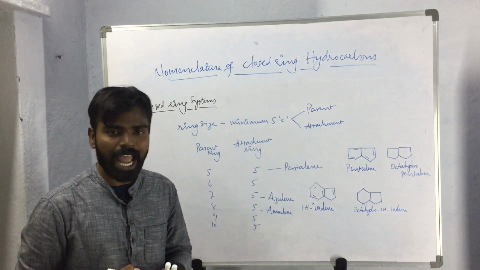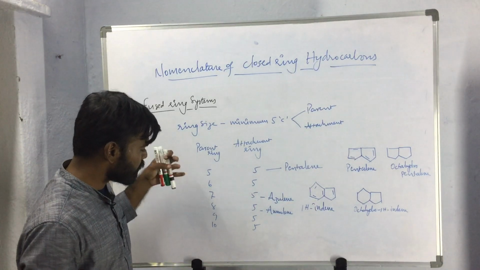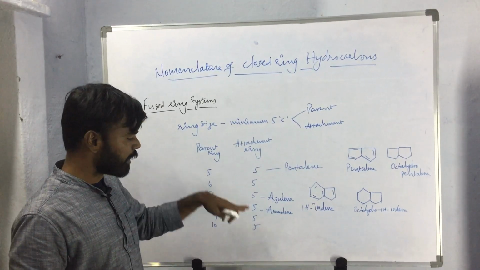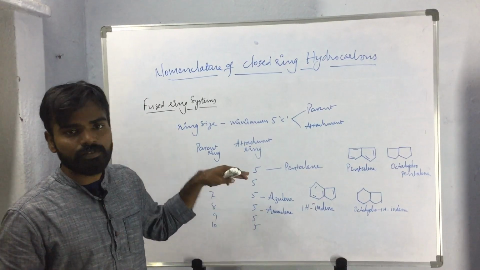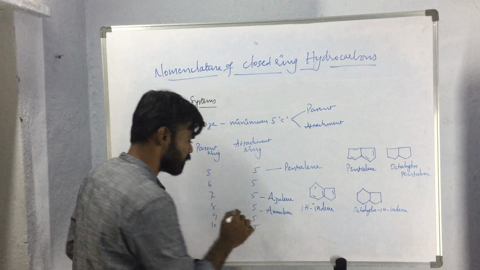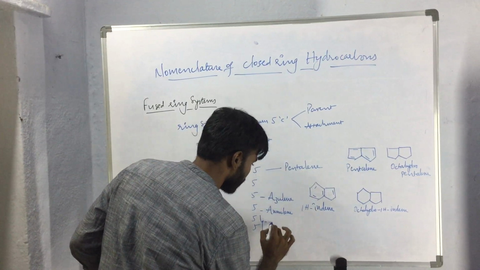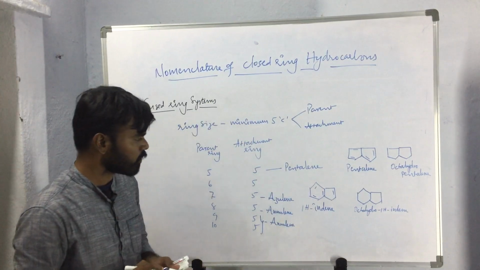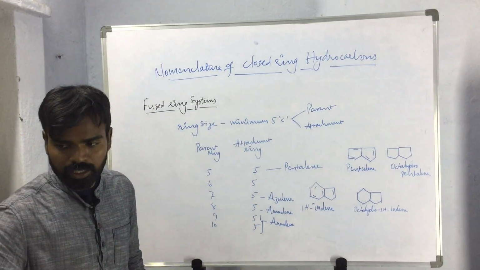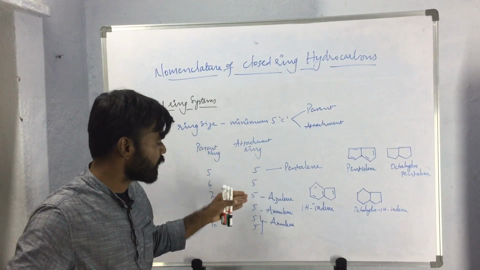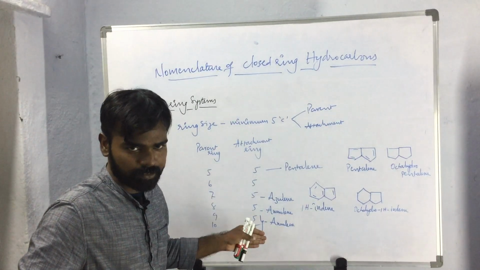The name will be aniline. And if the parent ring contains more than 8 carbon atoms and the attachment ring contains 5 carbon atoms, in such a case also the parent name of the compound will be aniline. So this is about naming the compounds in which the attachment ring is having 5 carbon atoms.